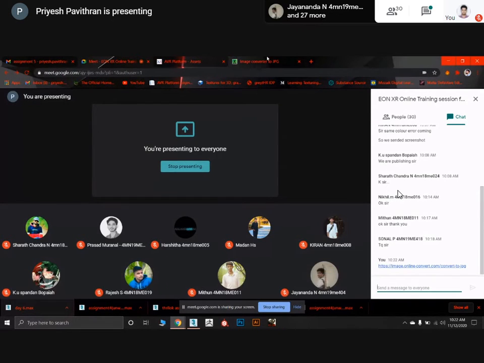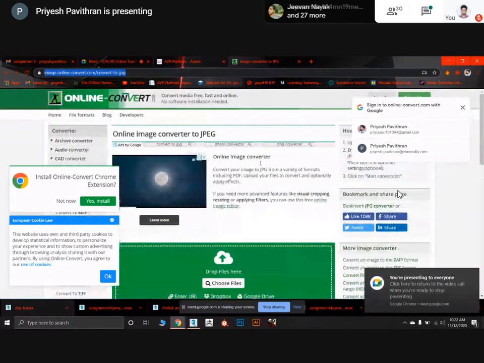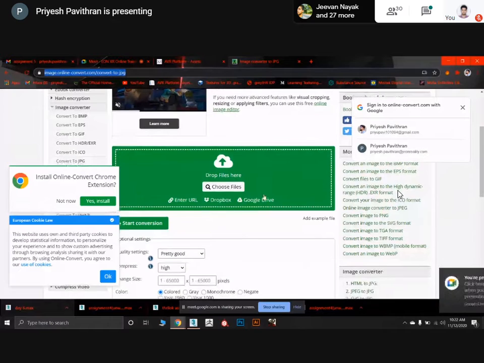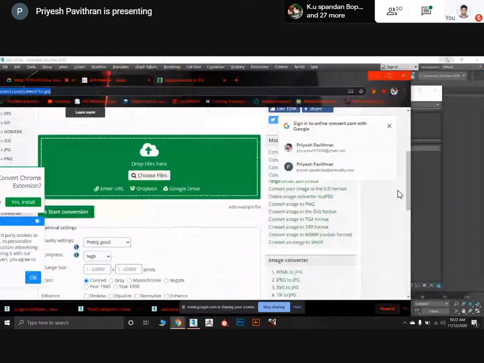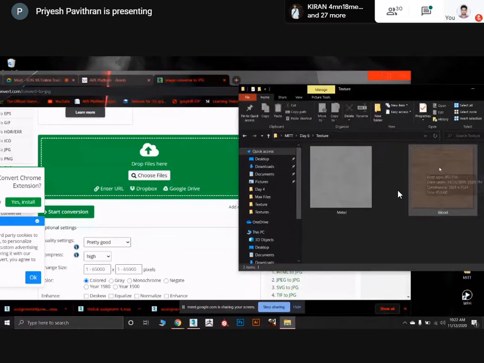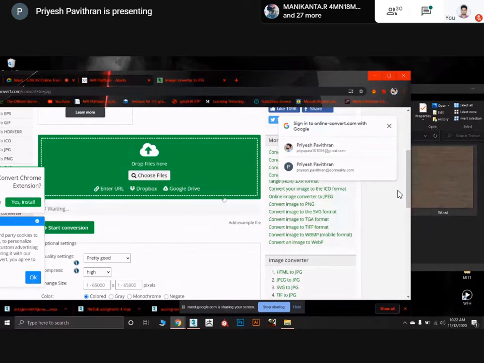So every time you are downloading a texture from texture.com, just convert it. Now I'm converting it. Anything like this one itself, I will select. I just dragged it and copied it here.